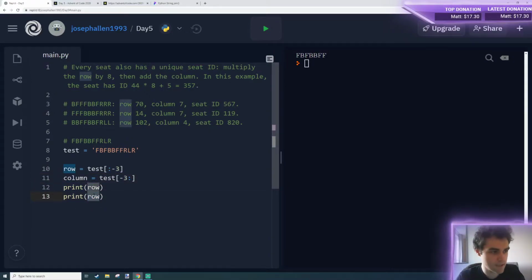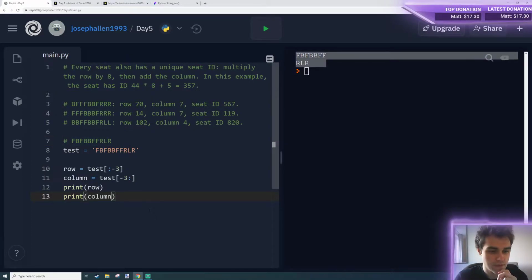So what we're doing here, Rattles, is all of the tickets on a plane are described like this, with a string denoting basically in binary whether it's the front or back half of the plane. F for front would refer to 0 to 64, B for back, and it'll continue like that, and then right and left is for the 8 possible seats in a row. So we've got our columns, we've got our rows.